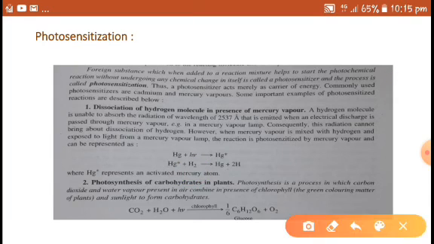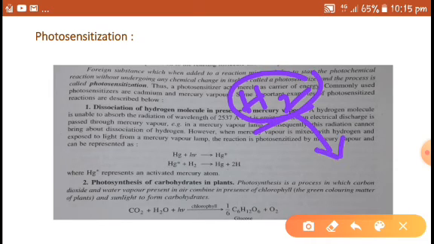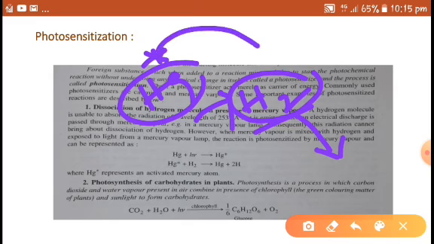So what happened here? In the absence of mercury, this hydrogen cannot be dissociated. If you add mercury vapor to this hydrogen, then this mercury vapor gets excited, absorbs light and transfers that energy to the hydrogen molecule and it gets dissociated.